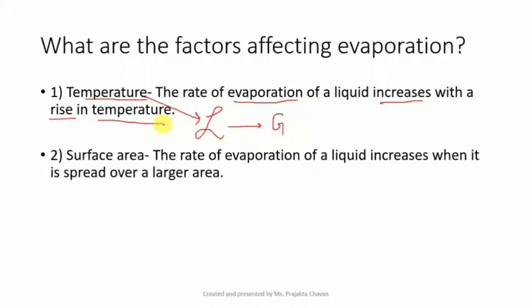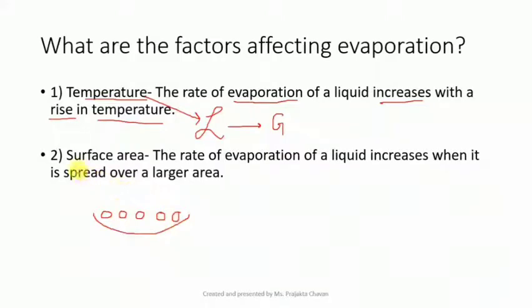The next factor is surface area. We just studied that evaporation is a surface phenomenon, meaning the particles that are present at the surfaces will get converted to vapors or gas, and hence we say that evaporation takes place only at the surface of the liquid.